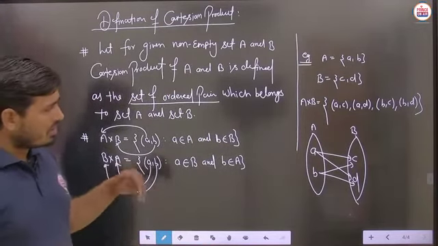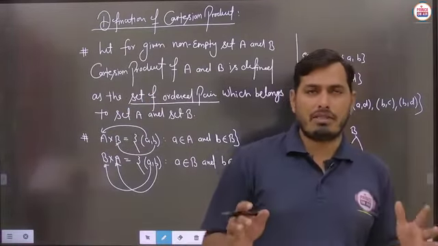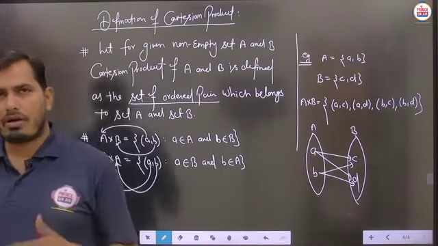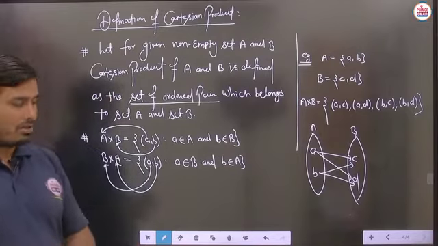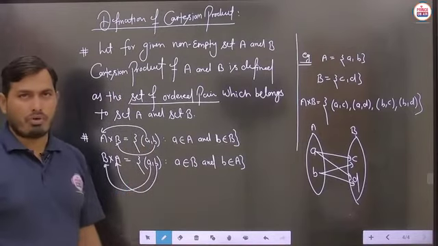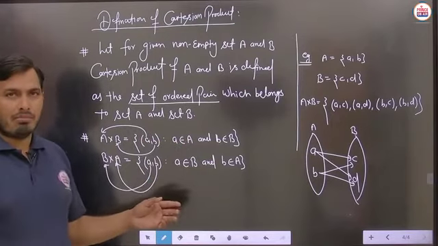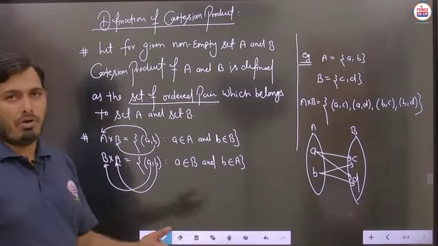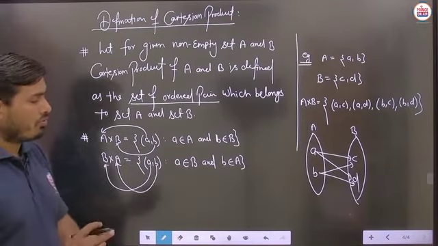Now some basic observations we have to take related to the Cartesian product, and we will see the basic kind of results, means how the results are to be observed on the basis of the definition part. We will see this thing. Before that, pause the video to note down the definition, as well as how A cross B is to be written, in the set builder form or roster form. Is that clear? So the next part we are taking. Before that, pause the video to note it down.